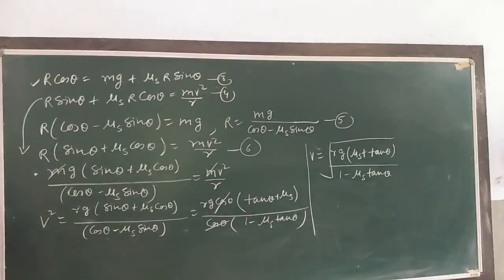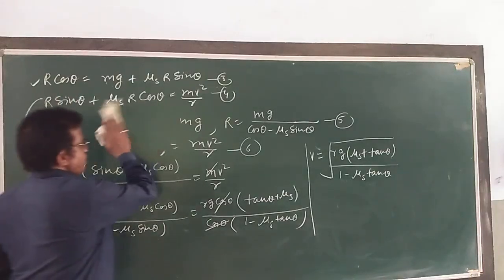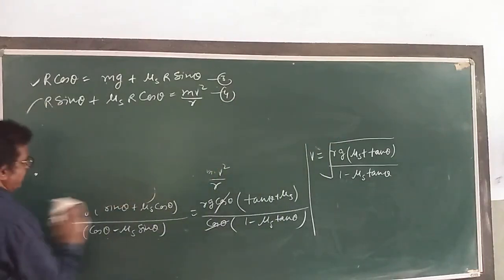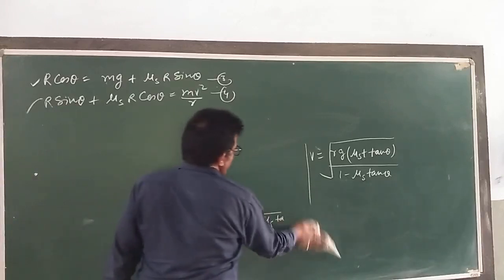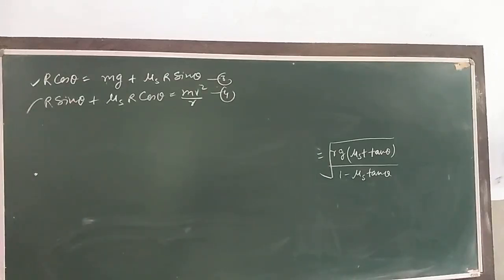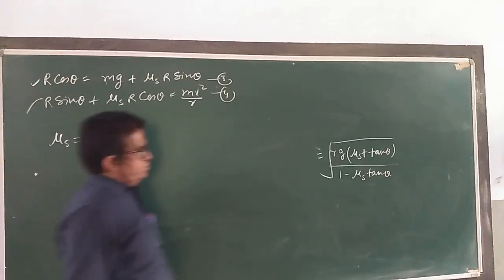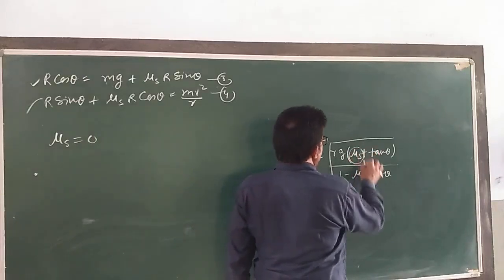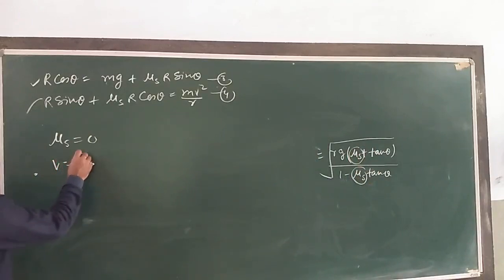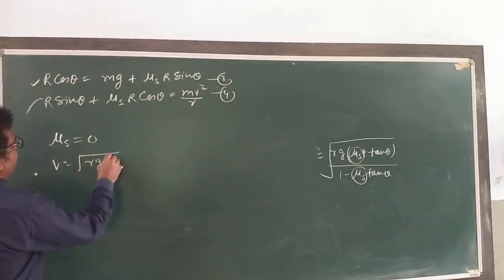Then, my dear children, suppose this coefficient of friction is 0. We take a special case here. If mu s is equal to 0, the banked road is perfectly smooth. Then v is equal to under root of Rg tan theta.